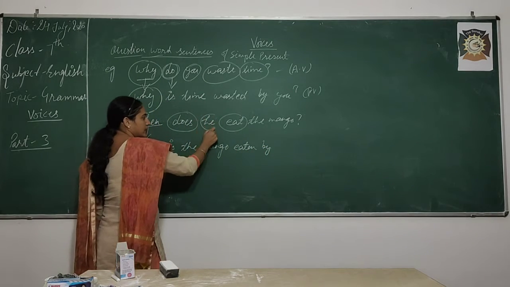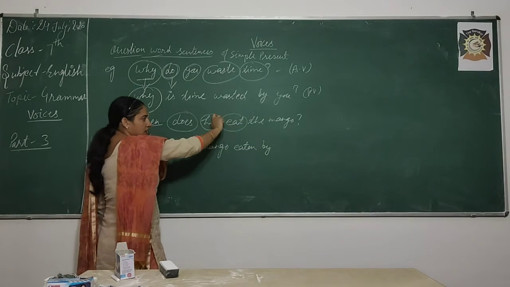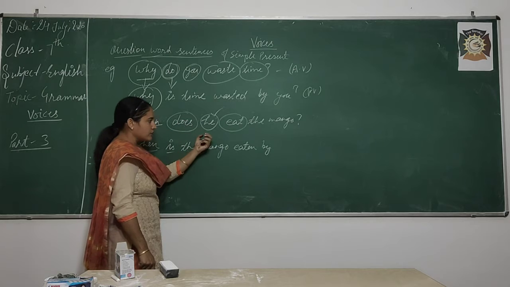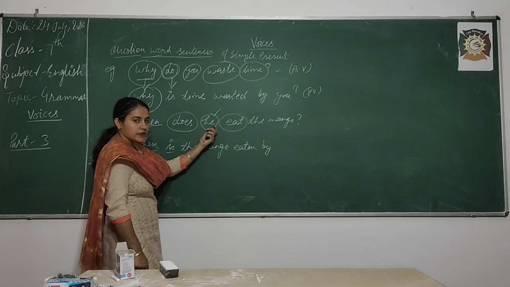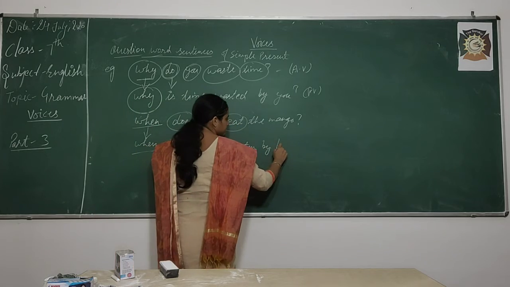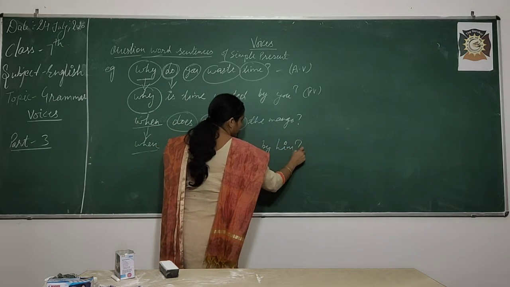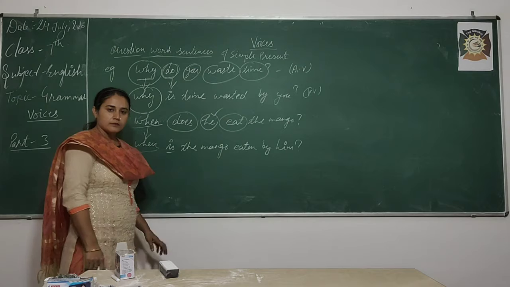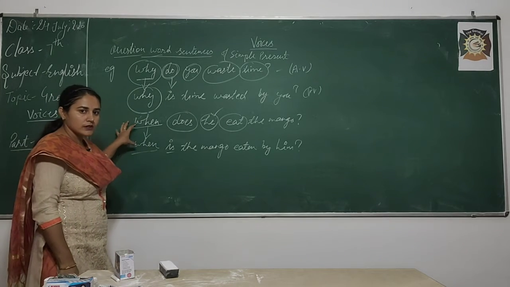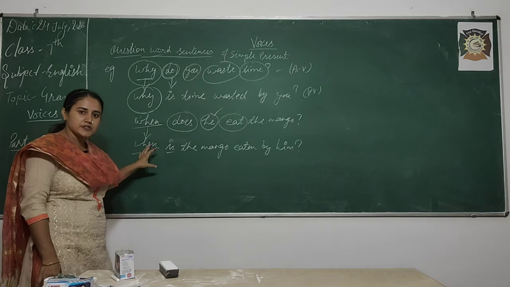Then your subject will change into object. He is subjective case. What will be the objective case of he? Yes, he, his, him, by him. Means what you have to do, you have to put just the question word where it is in the sentence, means it is in the beginning.